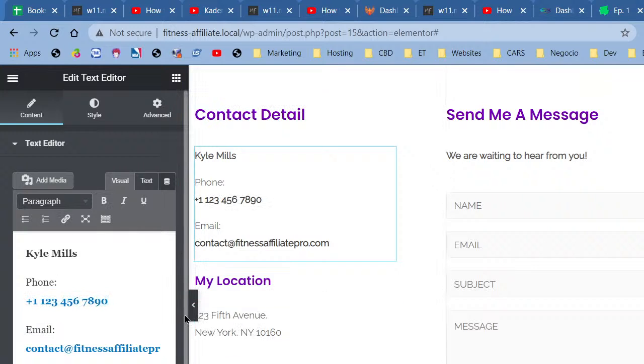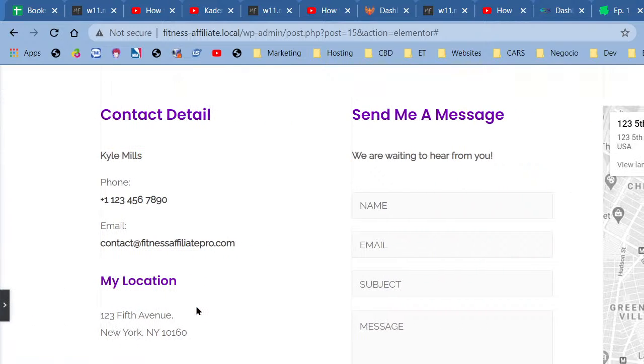So now let me remove this side pane so it's easier to show what's changed. Now, whenever you go right here, you see the mouse hover and turn into something that's clickable. Whenever you click on this, it's going to start an email that's going to go to the email address. And when you click on this, it's going to start a phone call that calls that number. All right.